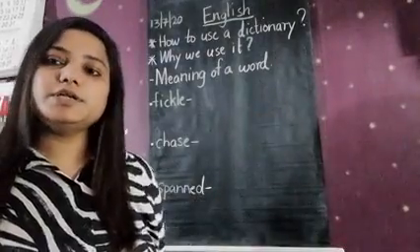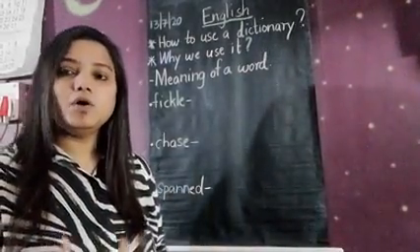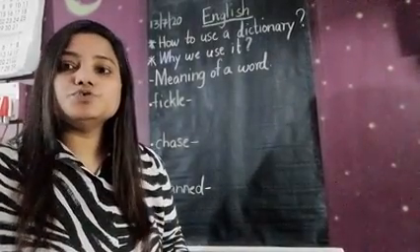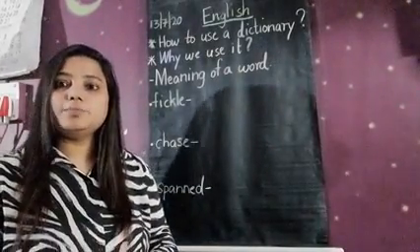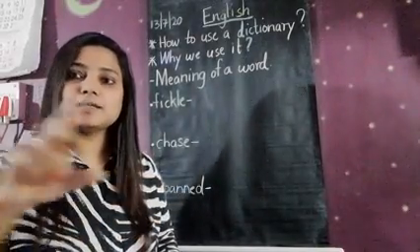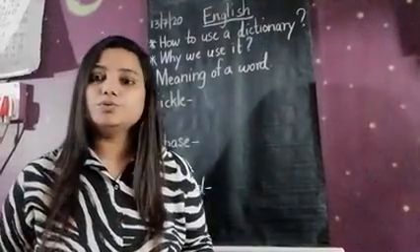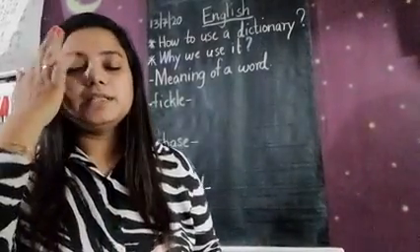To know the meaning of new words which you come across in any lesson, poem, or story. If you don't know the meaning, then you won't understand the line or that statement which is read by you in that text.